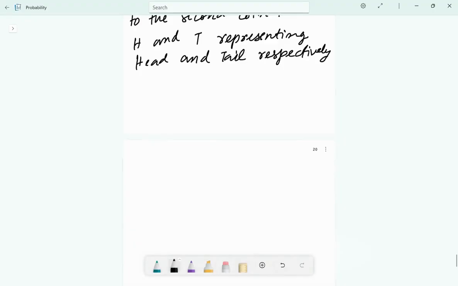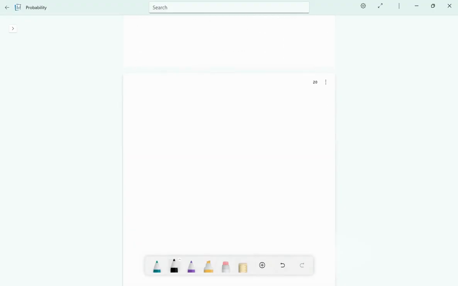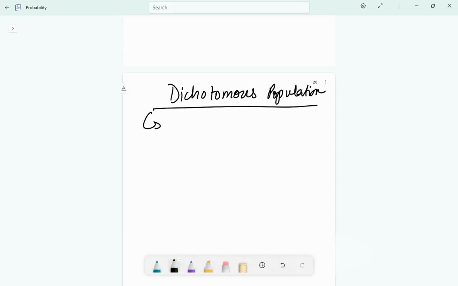Now we will understand a subtopic which I was referring to earlier: dichotomous population. A very new thing for some of us. What is dichotomous population? Nothing but a general representation of how to understand the trick to understand the outcomes of tossing a coin or anything. General representation. My pen is acting up today, so please bear with me.